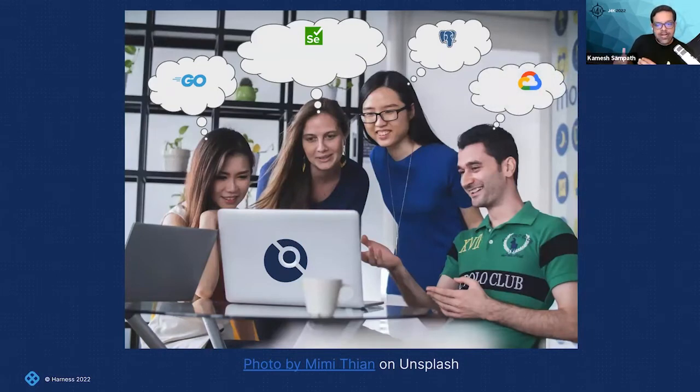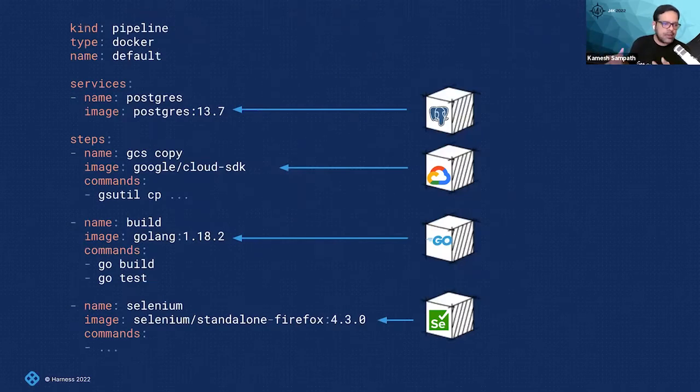So when you see this kind of heterogeneous team, in the previous cases there were a lot of dependencies, and a lot of installation that I had to do on my machine to make all these things run. But eventually with the cloud native world, all these are going to become super simple with container native pipelines. All these people are going to give you a simple pipeline, an image that I'm going to use, and my pipeline is going to reuse those images from the respective teams, which makes it super easy. I don't need to rely on any tools being installed on my machine, and gone are the days of saying it works only on my machine, right? It's now going to work anywhere you want.